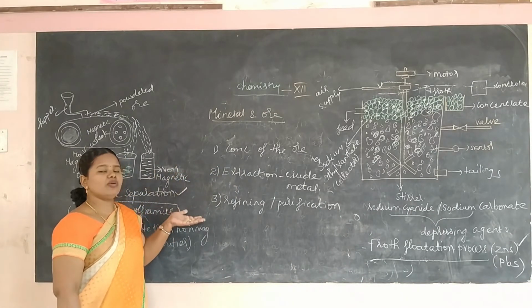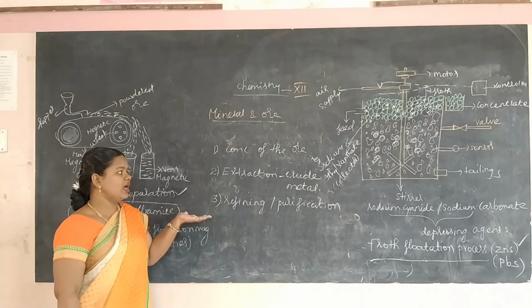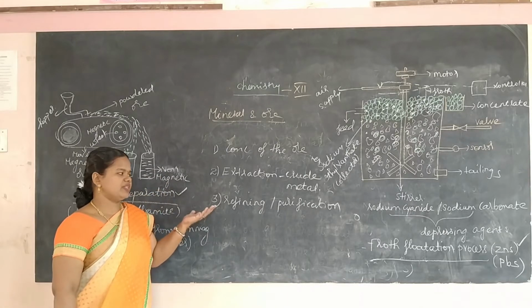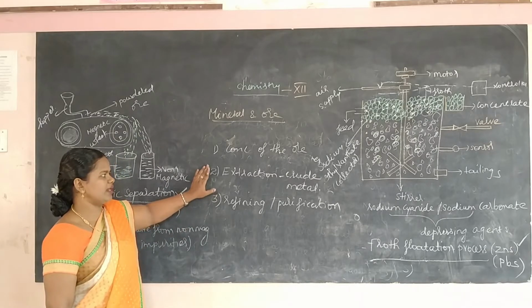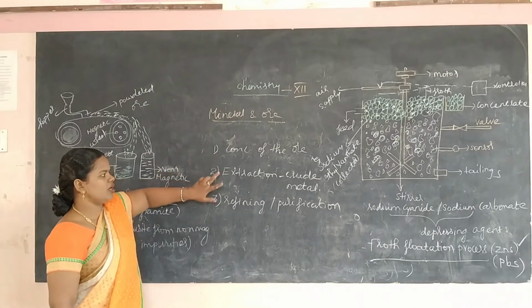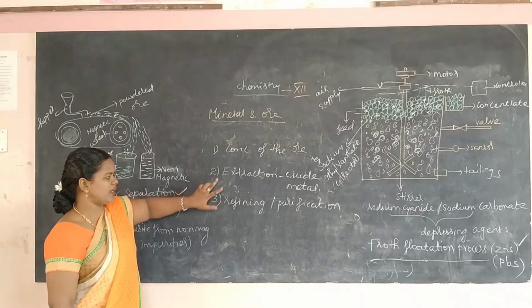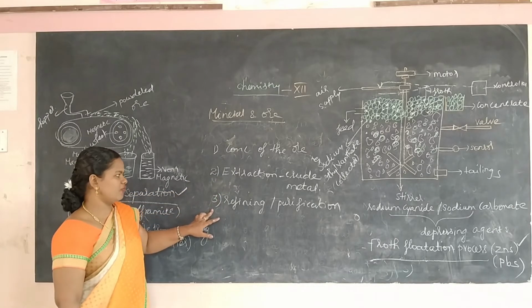These are what you are going to study for different metals and different elements. These are the three important steps that you have to remember in metallurgy: concentration of the ore, second, extraction of the crude metal, third, refining or purification.